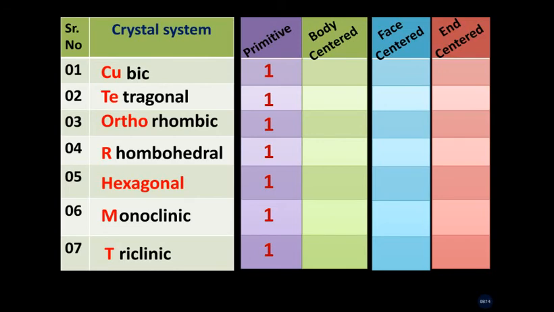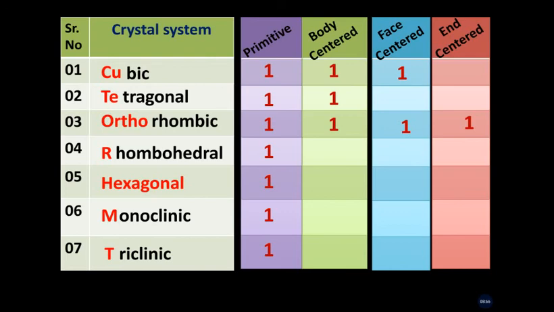Then you have to remember a number: 213. And finally, this is 2, next 1, and next one is 3. It means that in the cubic crystal system, primitive, body-centered and face-centered are possible. In tetragonal, primitive and body-centered are possible. While in the orthorhombic crystal system, all 4 unit cells are possible.